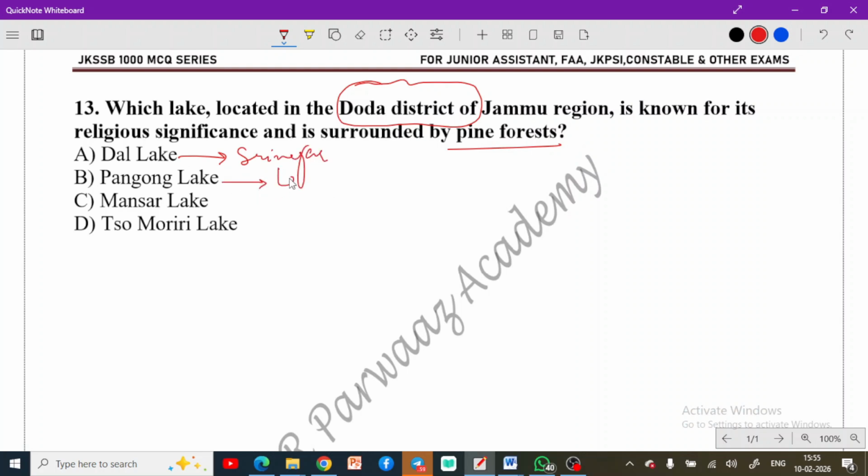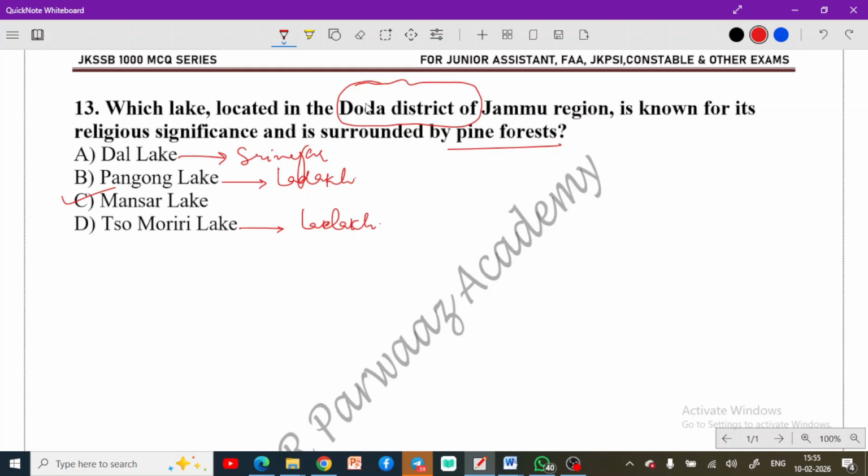Pangong Lake is in Ladakh, so this is not part of J&K. Now Mansar Lake and Tso Moriri. Tso Moriri is also in Ladakh. If you know the locations, you can easily find out the correct answer here. Mansar Lake is one of the lakes which has some religious significance as well. It is associated with the Jammu and Udhampur region.